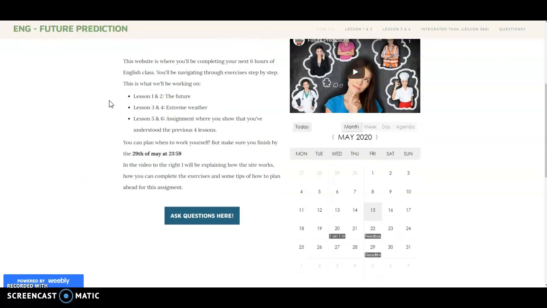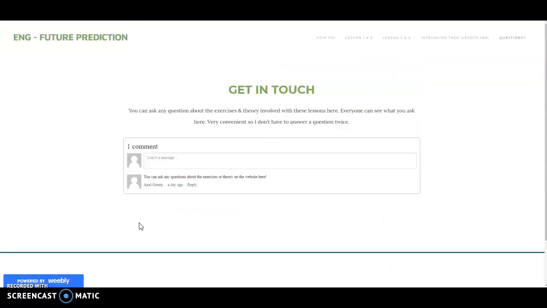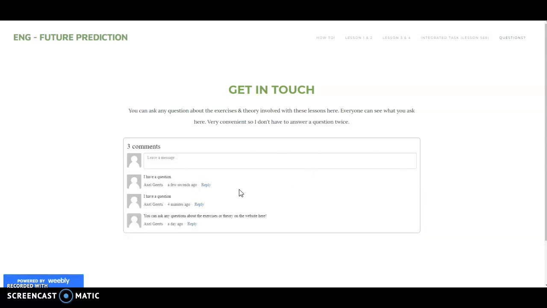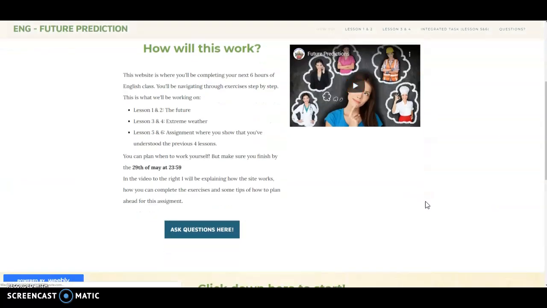If you have any questions at any point, you can always click this link here and you will be redirected to the questions page. Here you can ask a question like this. I have a question, and when you comment, the question will pop up right here. After you do this, I can see it, I can reply, your peers can see it, and they can reply. And so if you ask a question someone else will also want to ask, it doesn't have to be asked again. Let's go back to the homepage.